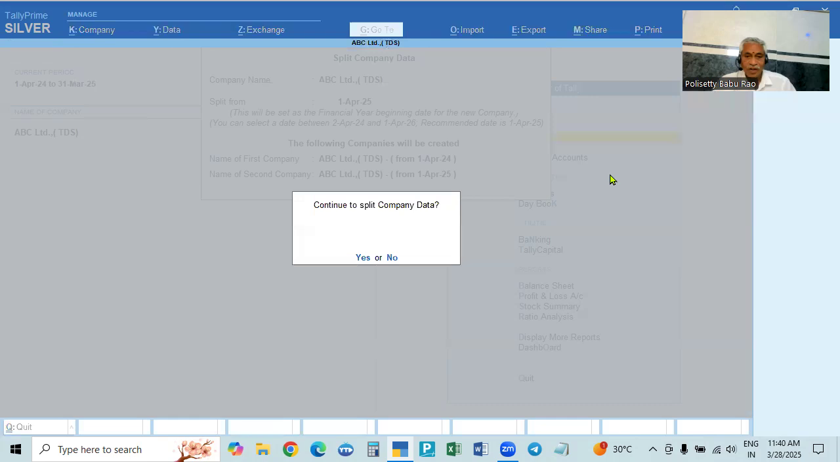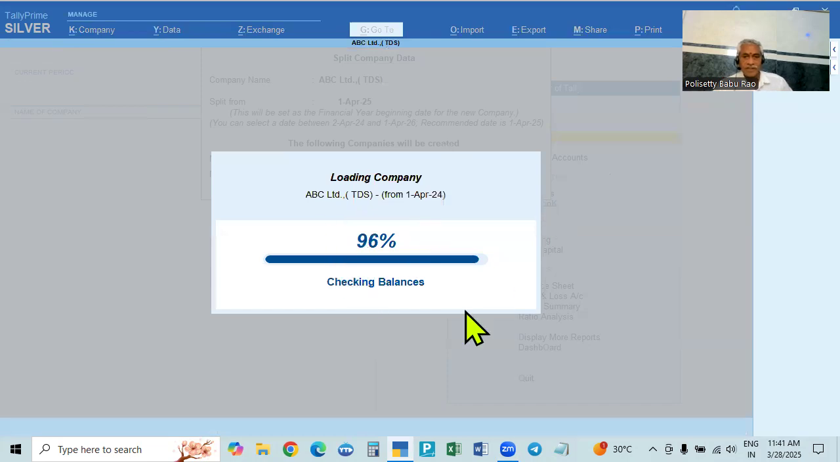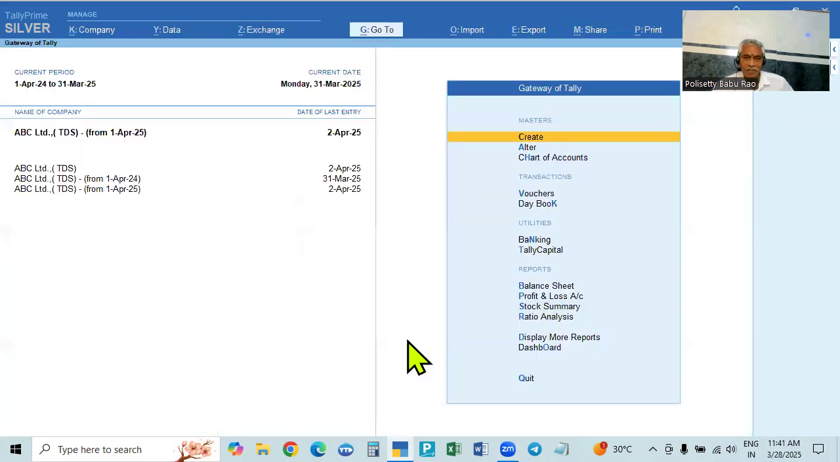It will ask you, continue splitting the data? You want to continue? Yes. If you click yes, now see, it is loading all the details. It is loading and splitting the data. It will split and it will show the companies. See, one existing company already, the last financial year, that existing company will be there. It is split into two companies. One is from 1st April 24. The second one is from 1st April 25.